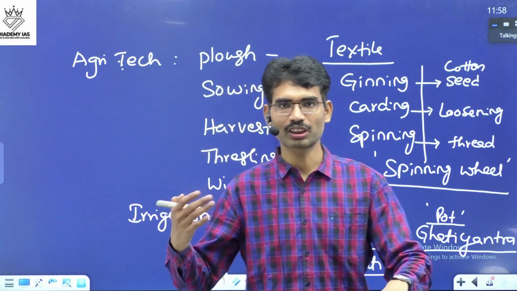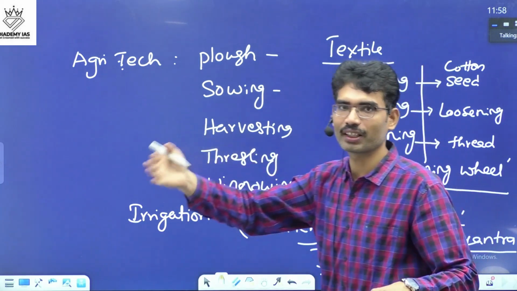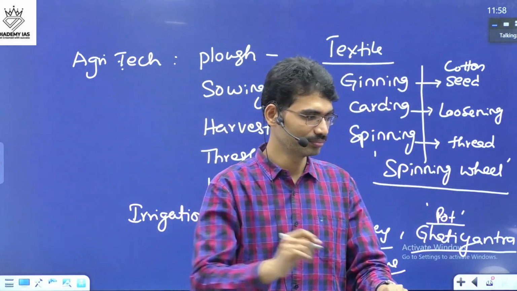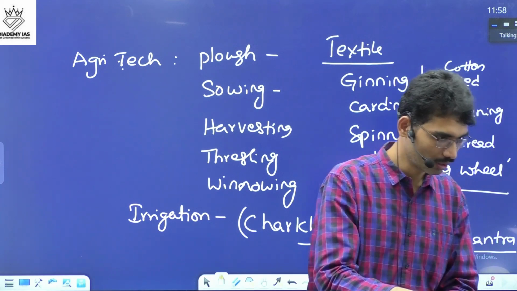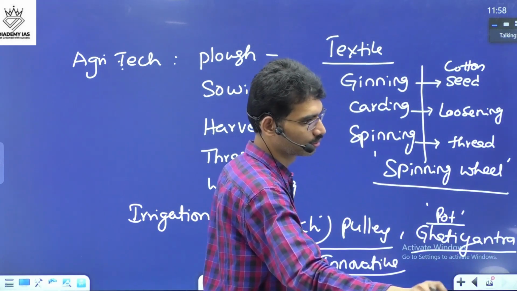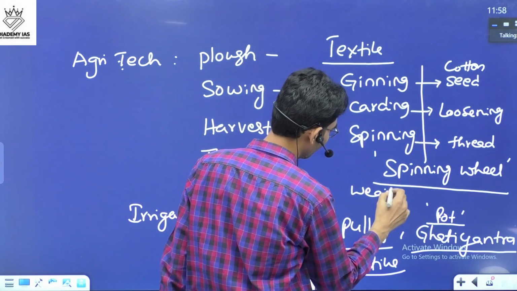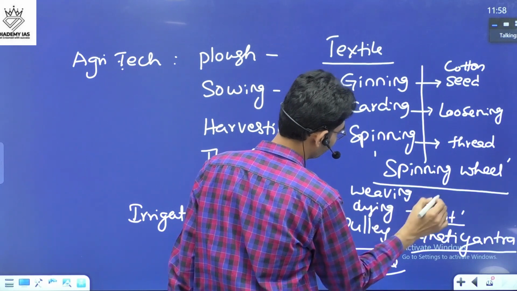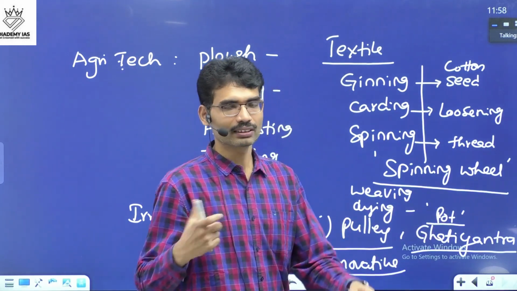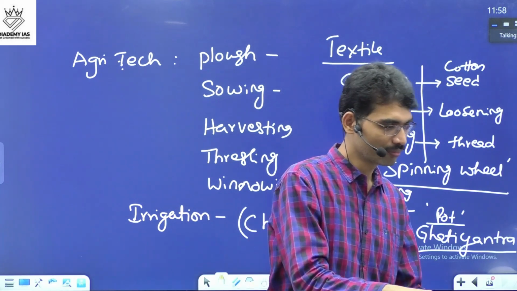When it comes to R.S. Sharma, Satish Chandra, you will find these in different locations, but not under single heading. Then when it comes to textile, you have weaving technology, then dyeing. Colors, different colors were used.